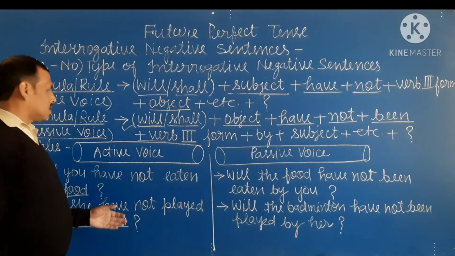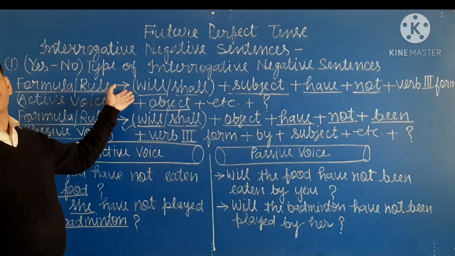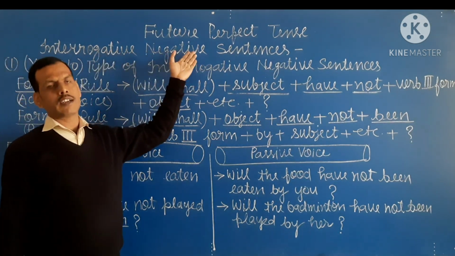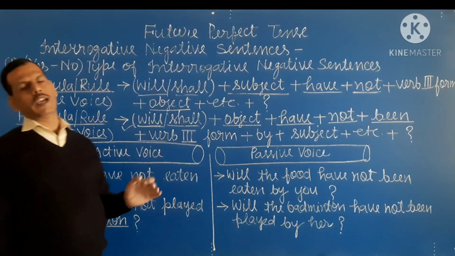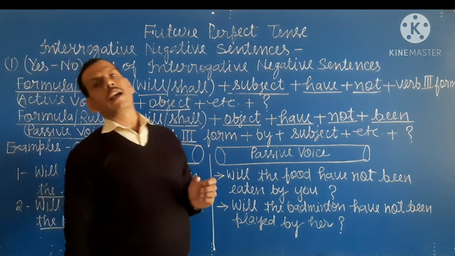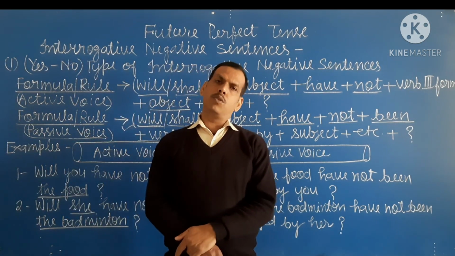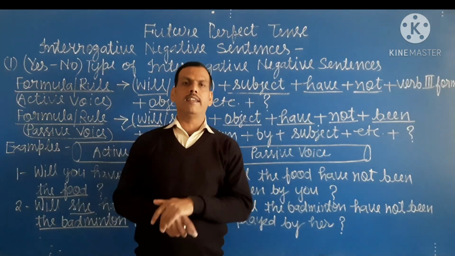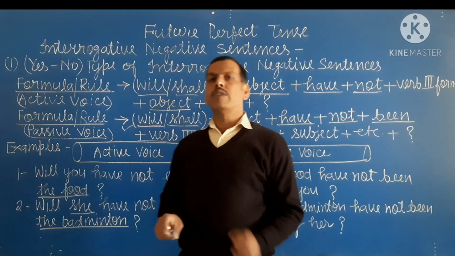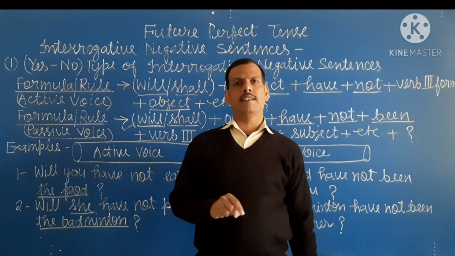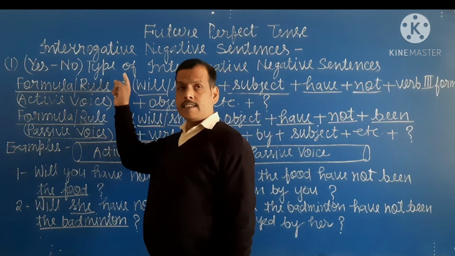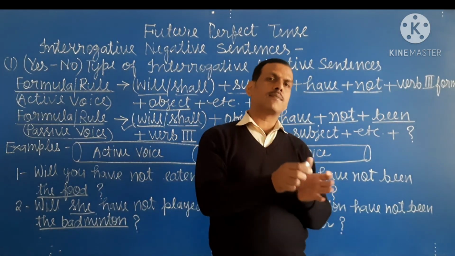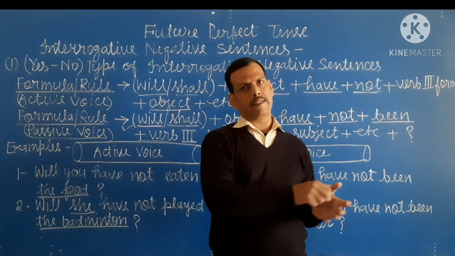So student, this is the formula and example of interrogative negative sentence of yes no type. Okay, I hope you understand these formula and rules very clearly, and after that you can also make the sentence of this type, yes no type, and you can also transform into passive voice.